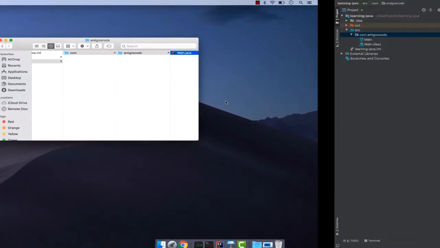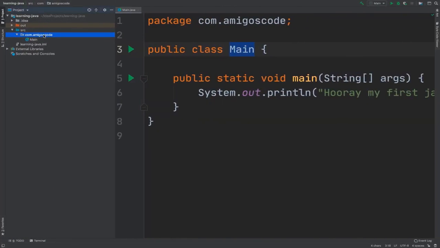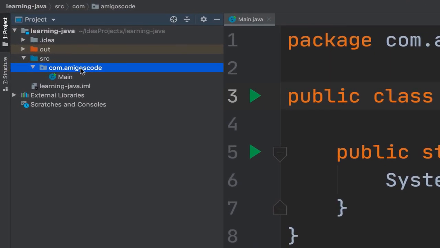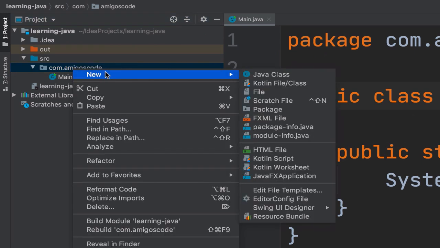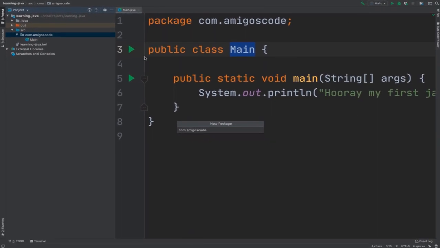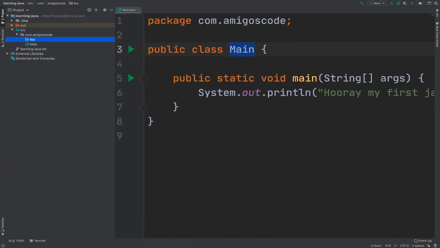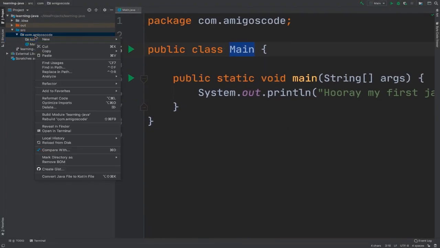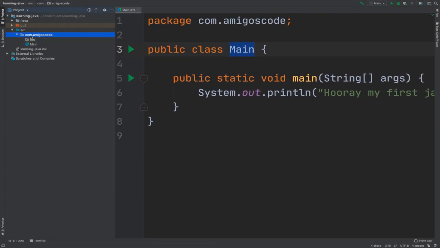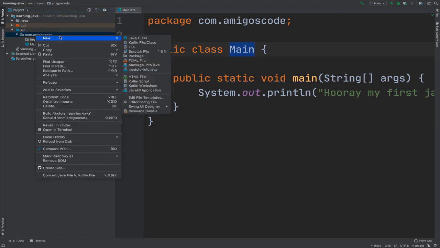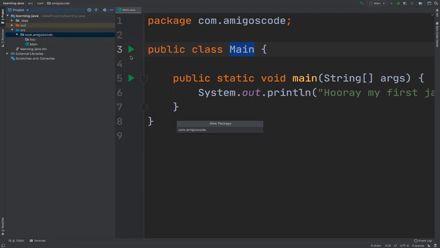You can see that a package is simply a directory structure that allows you to group classes together. So right here we could go inside of the com.amigoscode and create a new package. Let me right click inside of this package and then new, and then you should see that we have package. Let's simply name this package foo, and we're going to create a new package inside of the com.amigoscode package right here, and then bar.